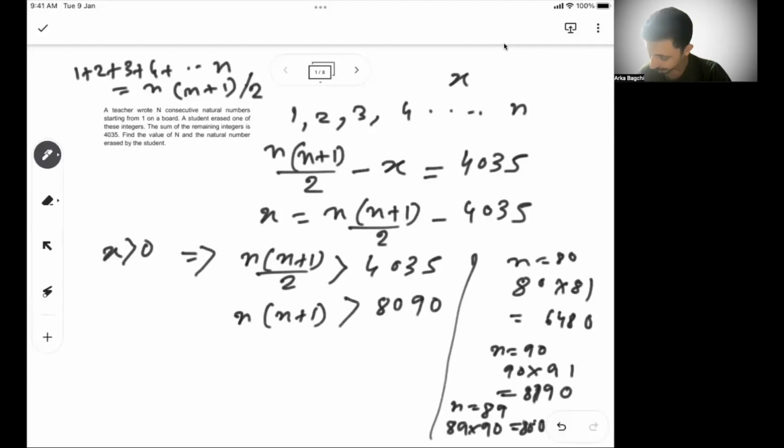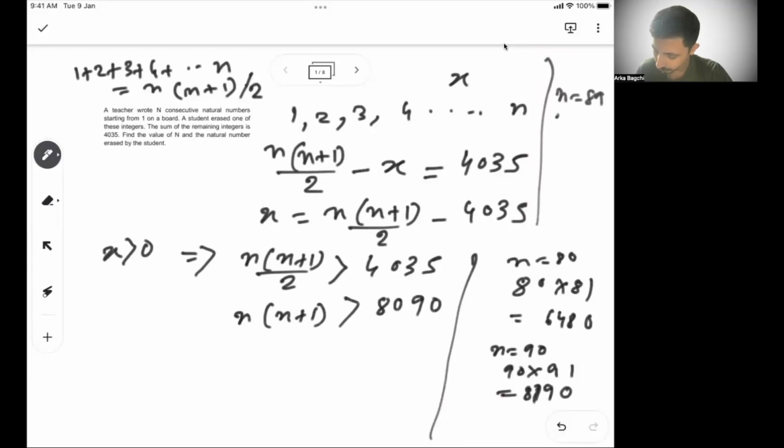Let's consider n as 89. It will become 89 into 90. So 9 nines are 810, 0, 81 in hand. 9 8s are 720 plus 81 is 801. So 8010 I get, my value is 8090.